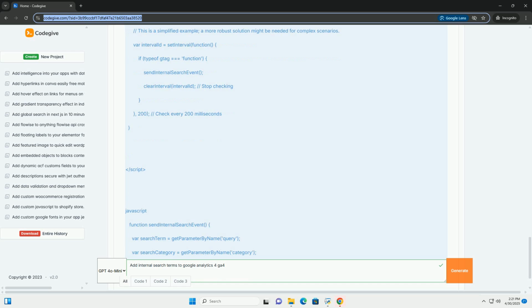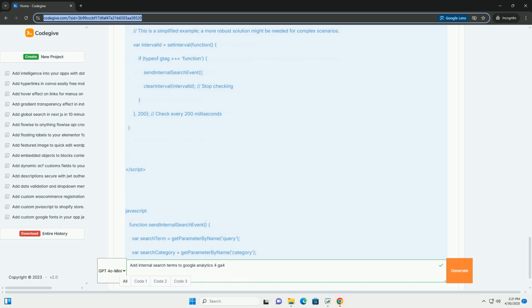You may need to adapt your tracking code to handle these variations. You could add multiple conditions in your trigger within GTM, or create different URL variables to extract the search term from each parameter.